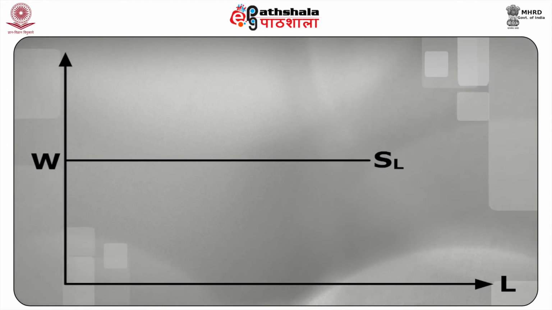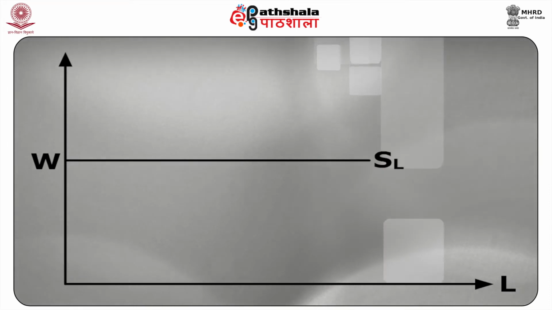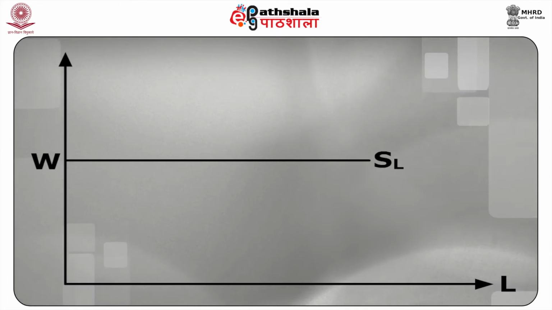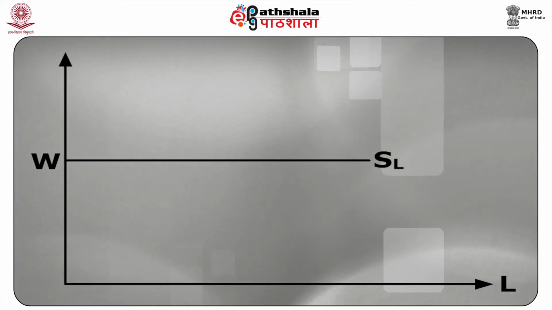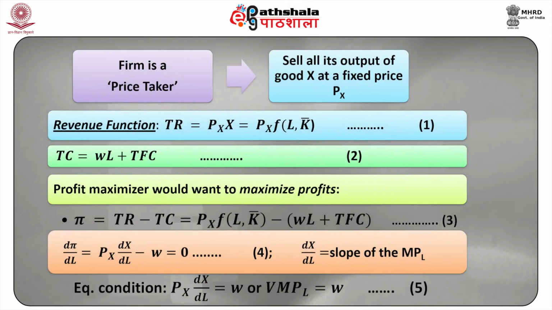So, at a given price W, our supply curve is perfectly elastic and is parallel to the x-axis on which we have measured labor. Since the firm is a price taker, it will sell all its output of good X at a fixed price Px.